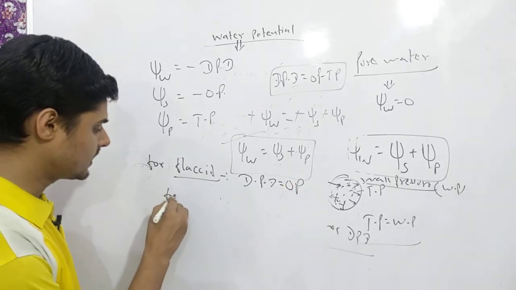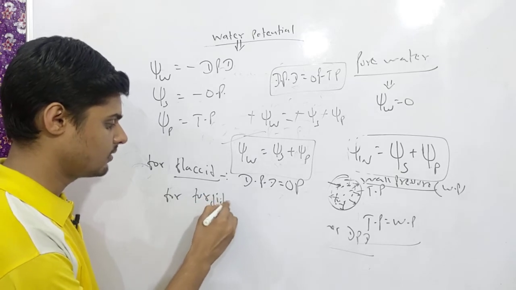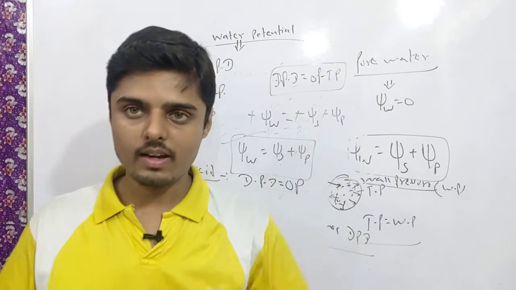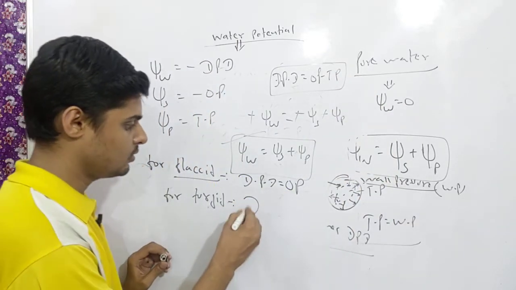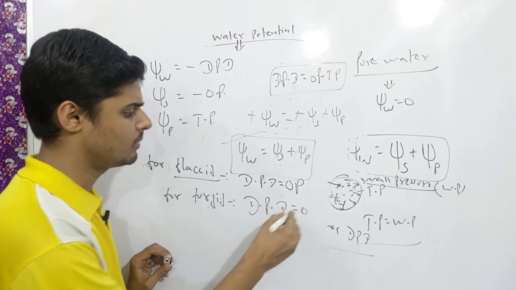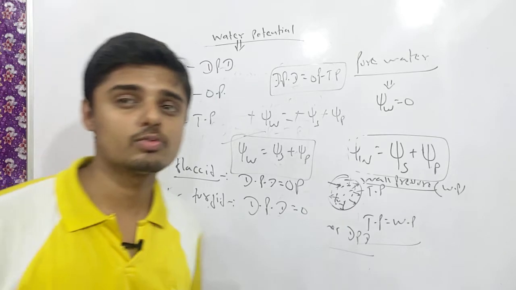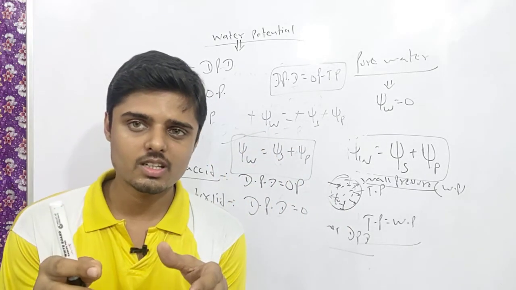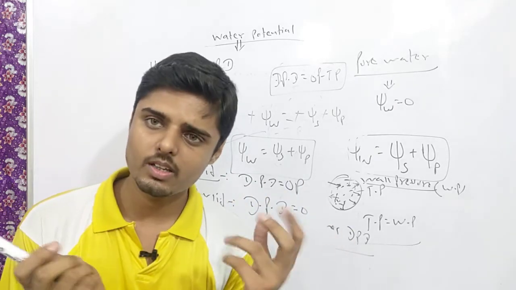Okay, and for a turgid cell, which has a lot of solvent and is swollen due to being kept in the hypotonic solution, DPD is equal to 0. You have to keep this in mind. For a turgid cell, DPD is equal to 0. Why? Because for the turgid cell, a lot of water has already entered inside the cell, meaning there is no thirst, so DPD is equal to 0.